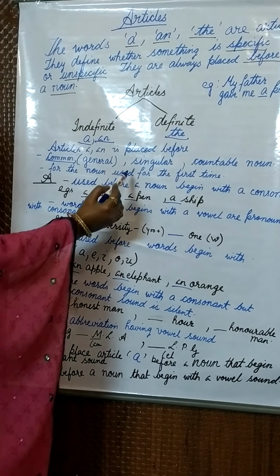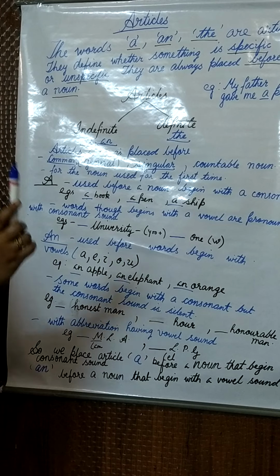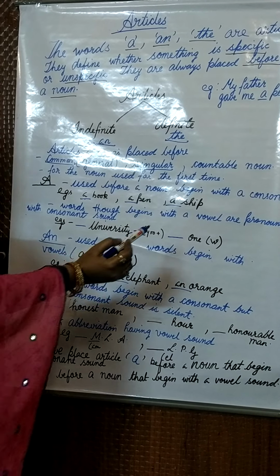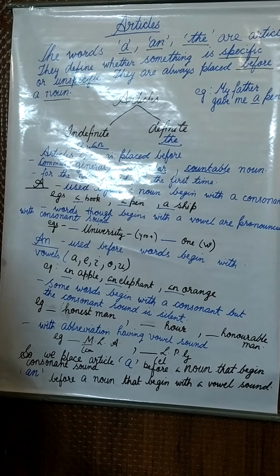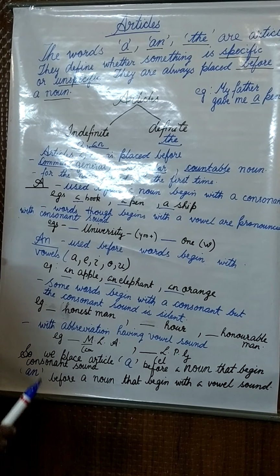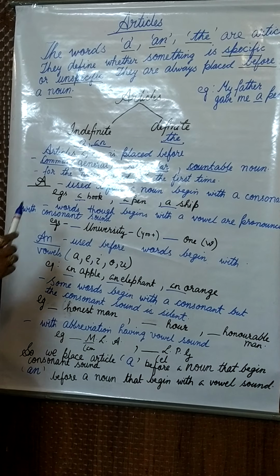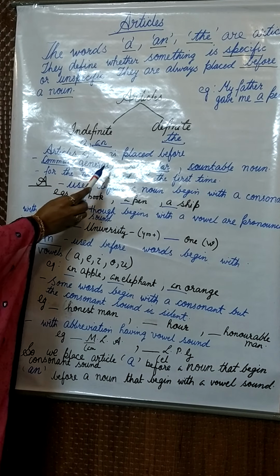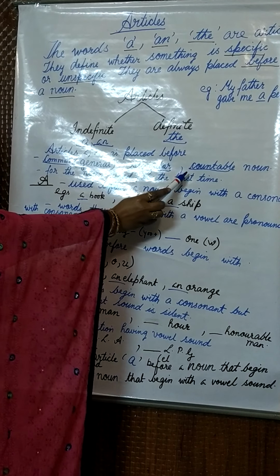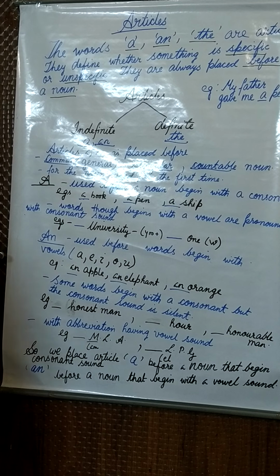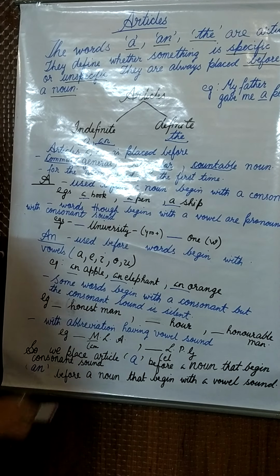It is placed before a singular noun, any noun which is single or one. And again it is placed before a countable noun, a noun which is able to be counted. We can count anything, so that is your countable noun. So article a or an is placed before a common noun, a singular noun and a countable noun. And it is also used for the noun used for the first time.